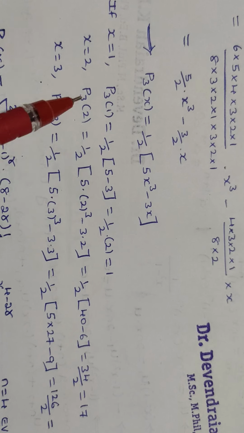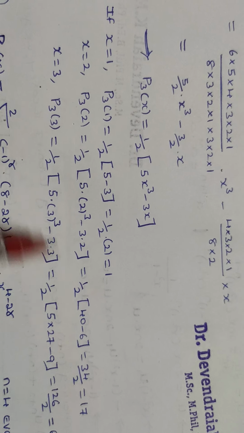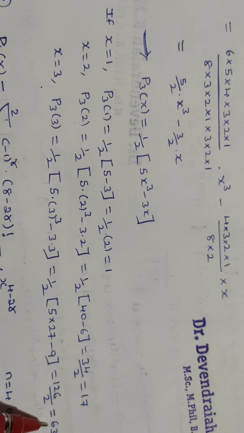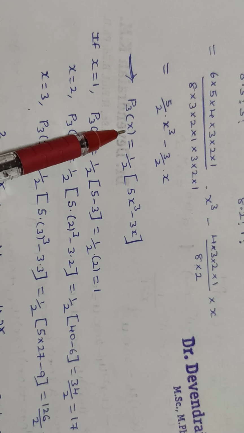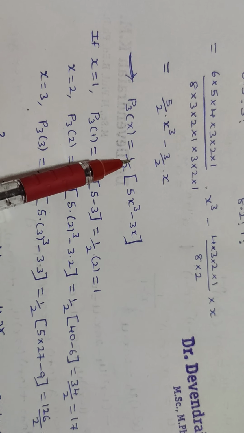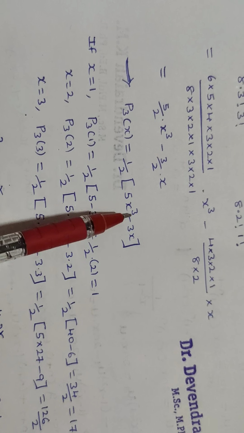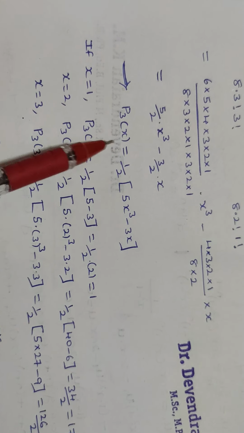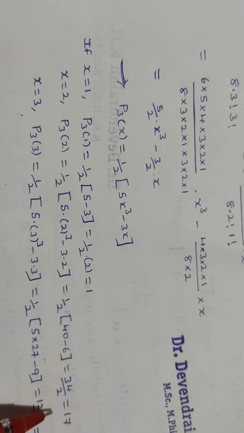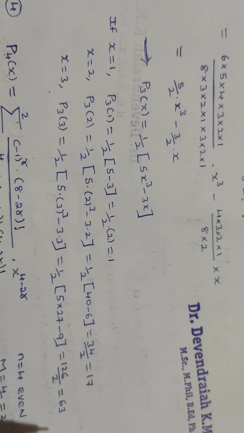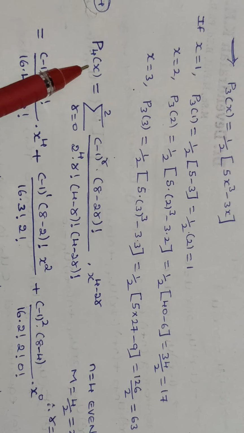Therefore we observe the value of P3 of 1 as 1, P3 of 2 as 17, P3 of 3 as 63. That is, the value of P3 of x we observe is half into (5x³ − 3x). When x takes the values 1, 2 and 3, the values here we observe as 1, 17 and then 63. Similarly, we determine the term P4 of x.